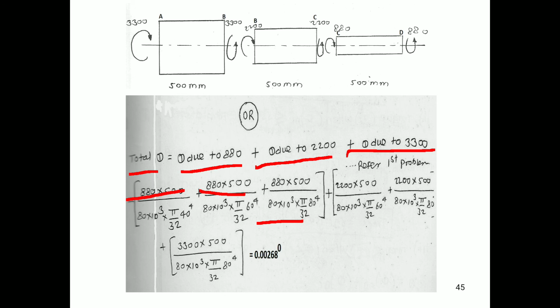In the same manner, we have theta due to 2200, and it is given by this equation, and for the 3300 we have this equation. If you solve it, again you will get the same answer as the previous, so it will be 0.00268 degree. In this manner we have determined the value of the total angle of twist for the given loading condition.